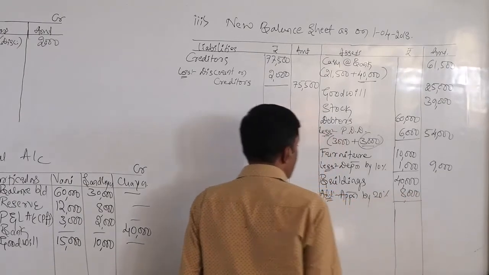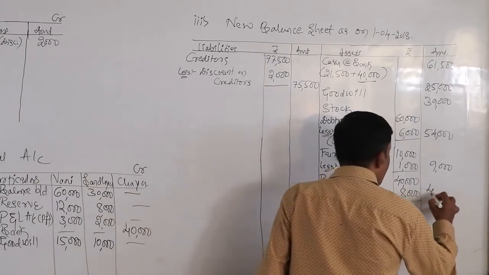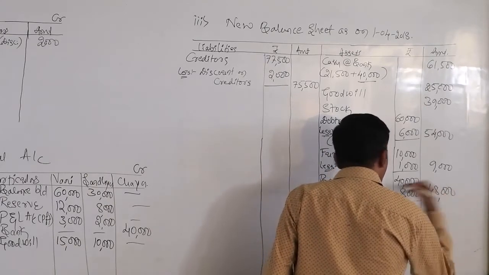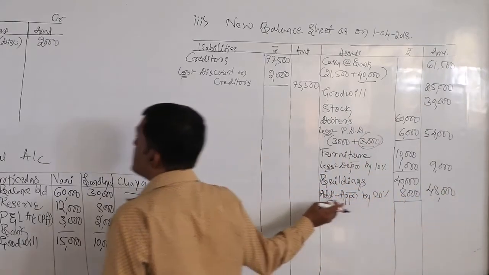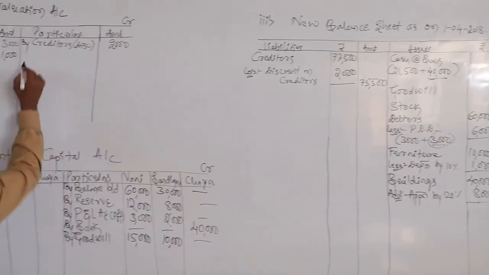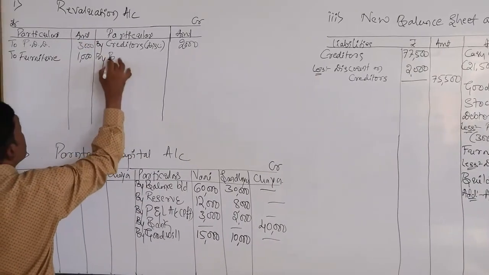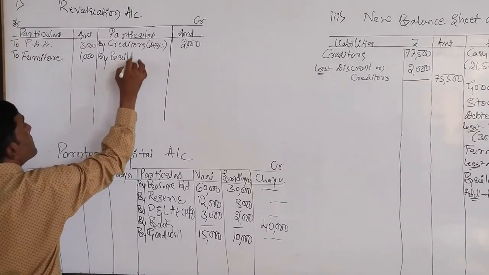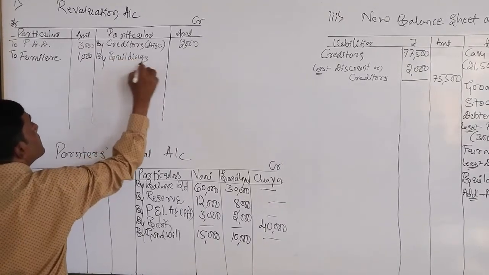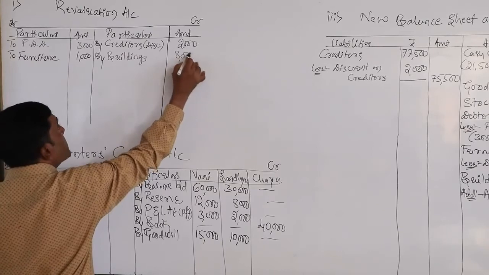So total buildings are 48,000. This is an income to us, so we need to write it on the credit side of the revaluation account, by buildings account of rupees 8,000.